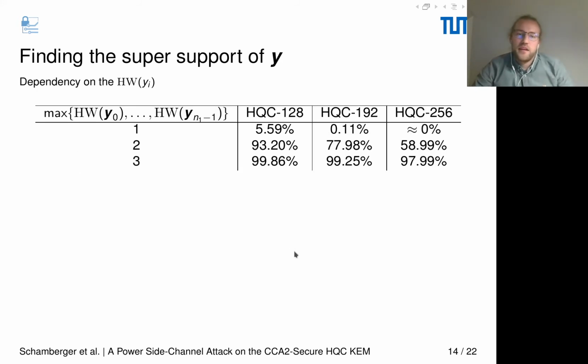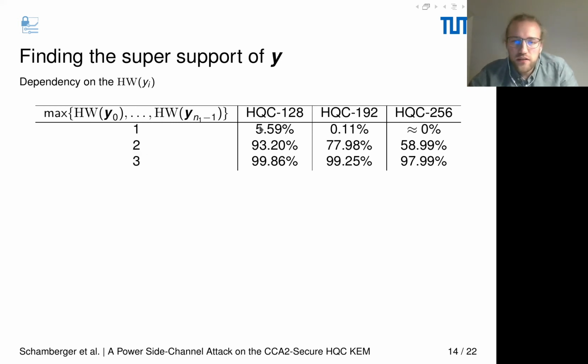So the first property that we have to discuss in finding the support of y is that there is a dependency on the Hamming weight of the different repetition code chunks. We simulated 2 million different keys for the different parameter sets of HQC, and measured the percentage which have a maximum amount of 1 in each repetition code chunk, a maximum of 2, and a maximum of 3.